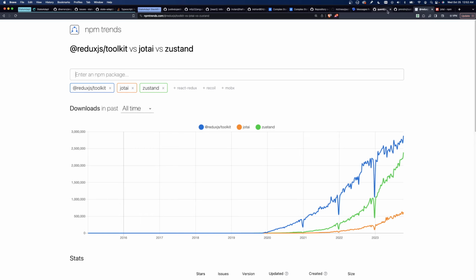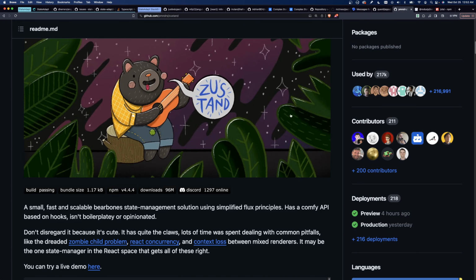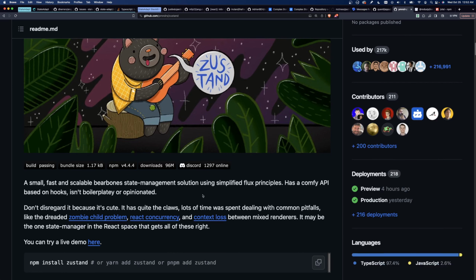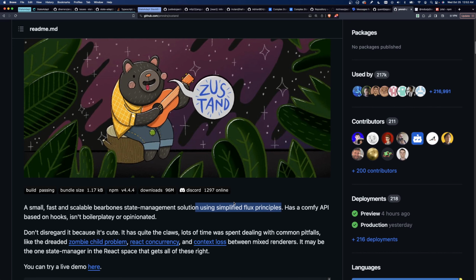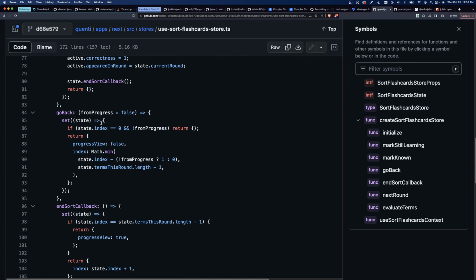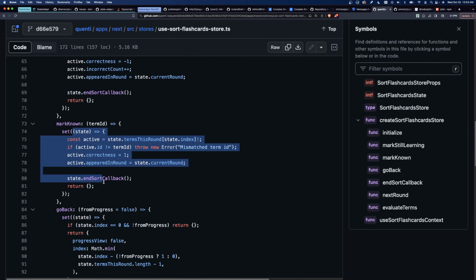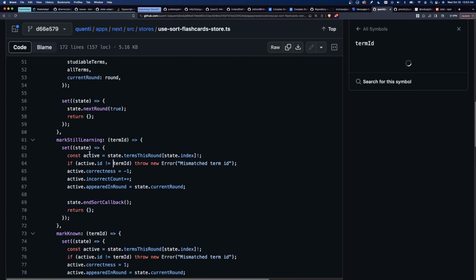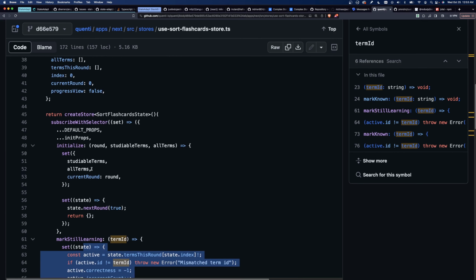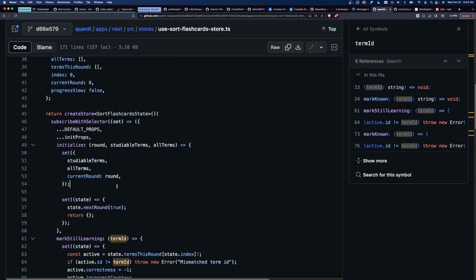Yeah, okay. But there must be something I'm not getting about Zustand, because it says that it uses simplified Flux principles. But you know what? There's one principle that matters more than anything else in Flux. And that's the role that stores play. That they are controlling themselves and not controlled externally. You do see that the logic for how state changes is defined inside the store, which is great. But I don't see any way that the stores themselves can react to independent actions.